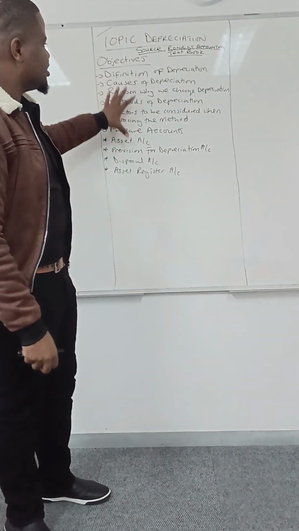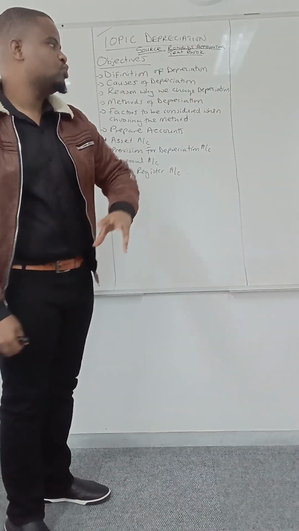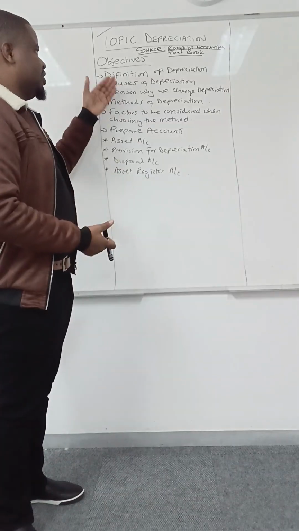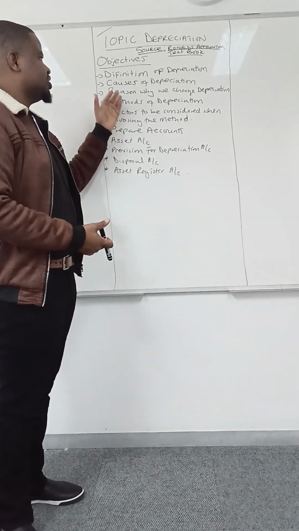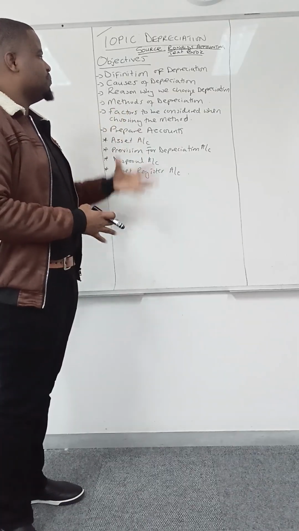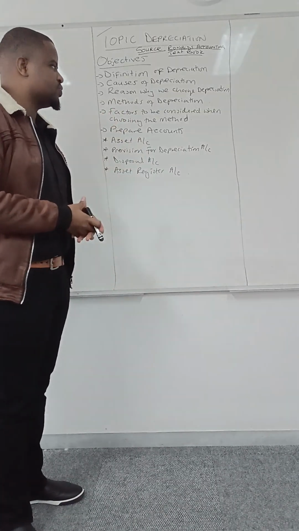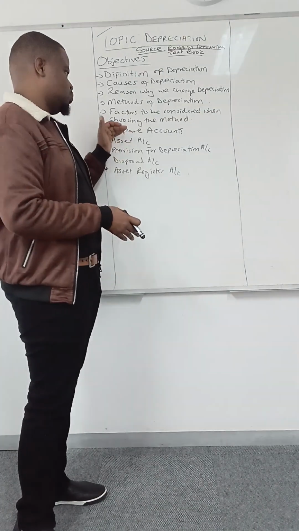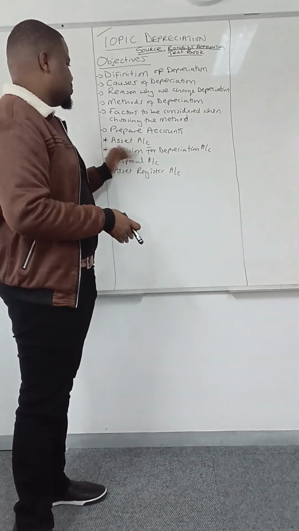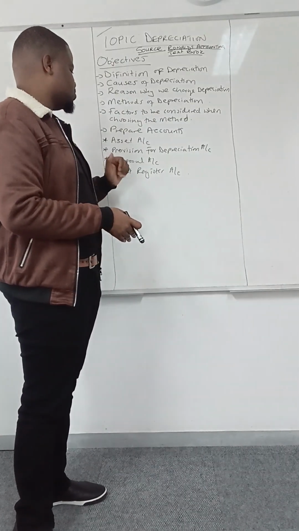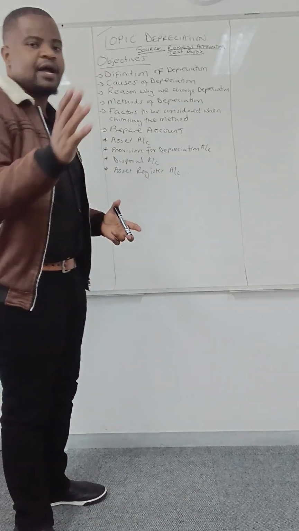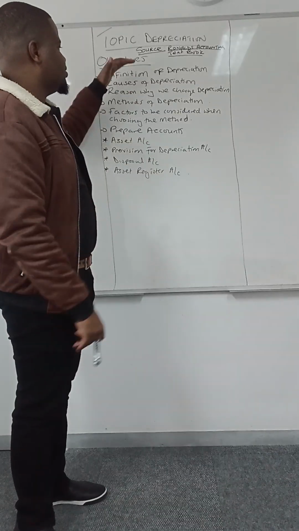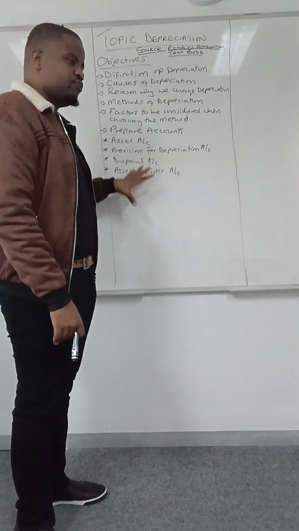So these are the objectives. The first thing that you need to know is the definition of depreciation. What is depreciation? Then secondly, you need to know the causes of depreciation, reasons why we charge depreciation, methods of depreciation, and factors to be considered when choosing the method of depreciation. Then for the practical part, you need to be able to prepare the asset account, provision for depreciation account, the disposal account, and the asset register account. So I'm just going to go through this theory part before we move on to the practical.